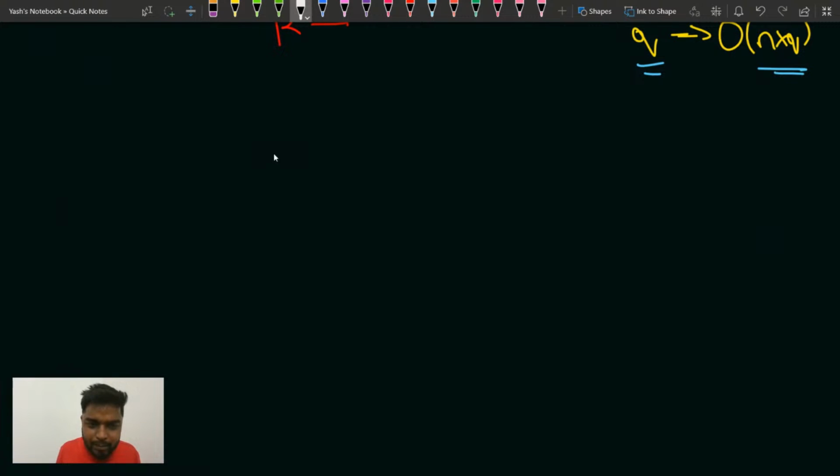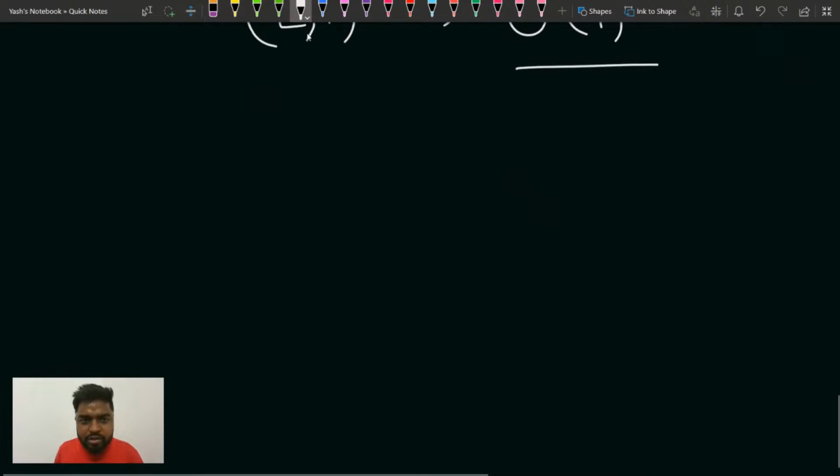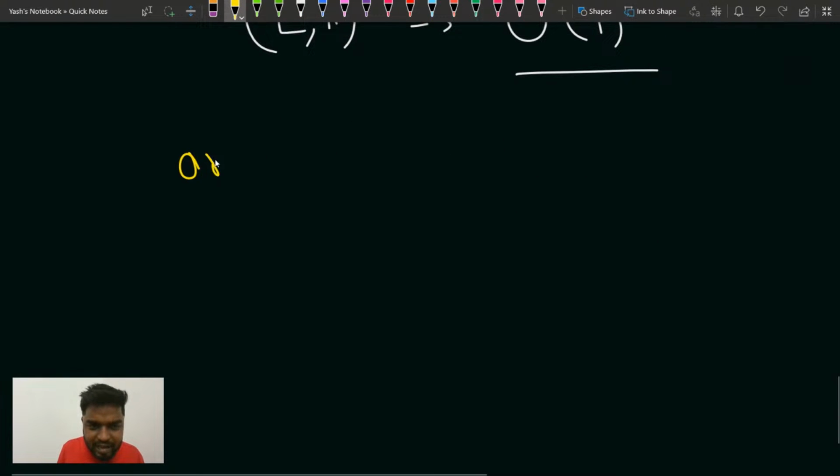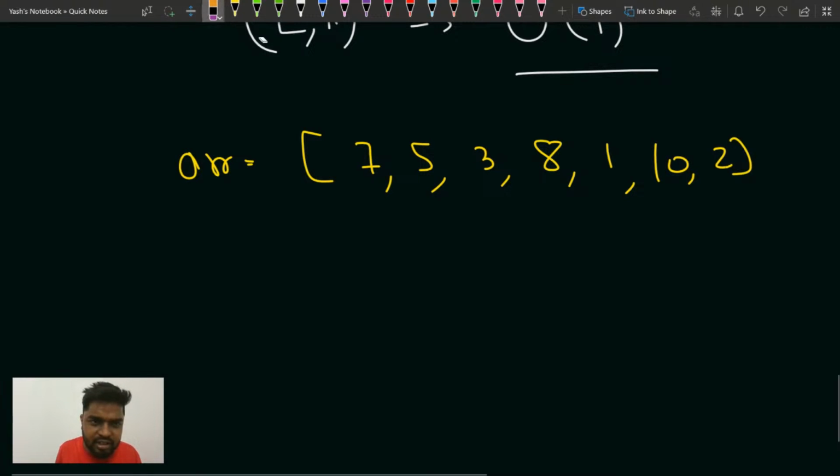Now when you use the concept of prefix sum, you can answer the query of sum in the range L to R in order of one time. How? I will tell you. Suppose this array has 7, then 5, then 3, then 8, then 1, then 10, and then 2 as well. Suppose these are the elements that I have got.